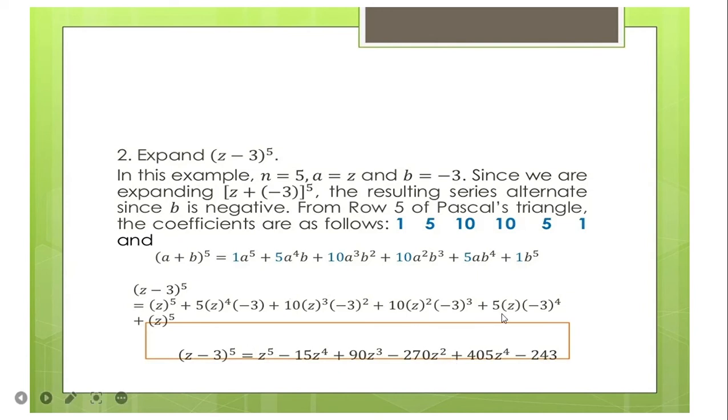Plus 5z, negative 3 to the power of 4, that is 27 times negative 3, it becomes positive. How much? 27 times negative 3, that is 81. 81 times 5, that is 405z to the power of 4. And then, plus z to the power of 5.